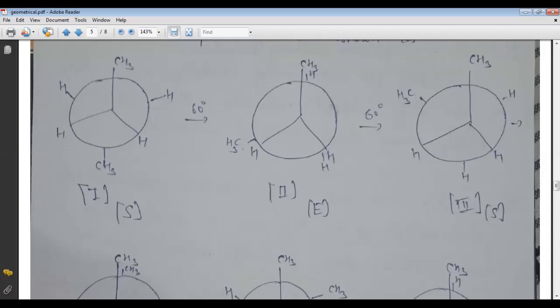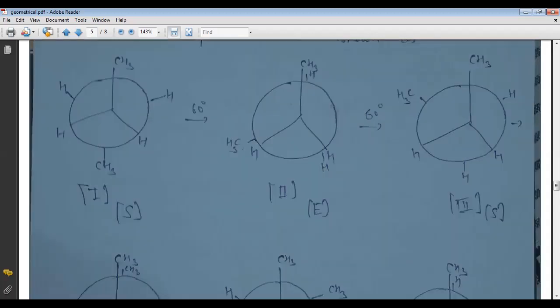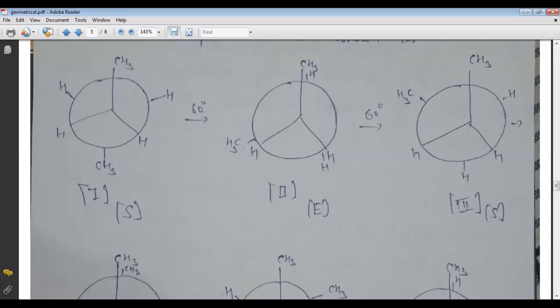And as we know, in the staggered form there is less energy and high stability. After a 60-degree rotation, in the second stage, we keep the first carbon fixed and rotate the second carbon, so that the CH3 group goes here and this hydrogen is overlapped with this methyl group. This is the second form. It is called the eclipse form, because the first carbon's hydrogen is overlapped with the second carbon's.